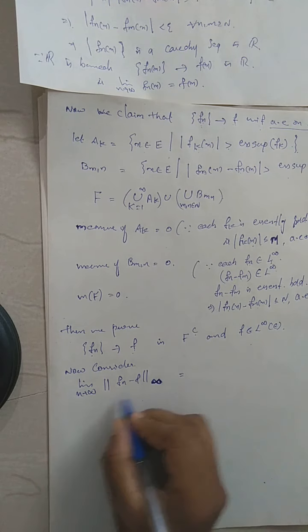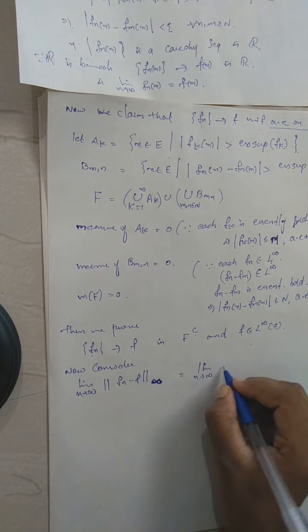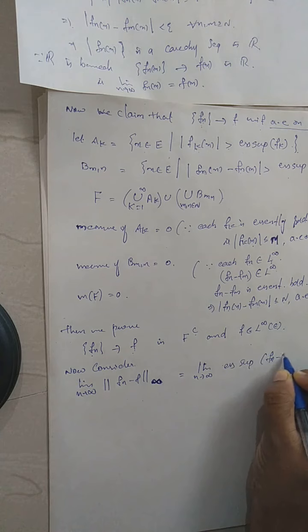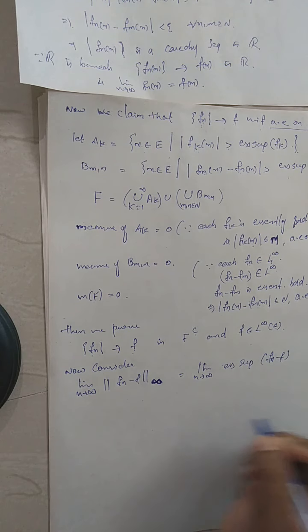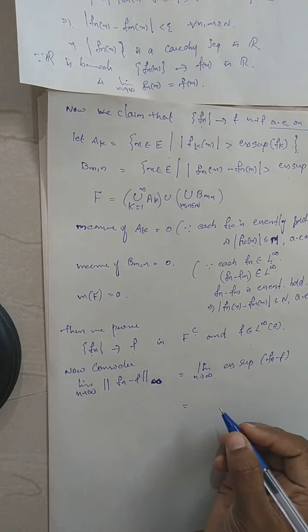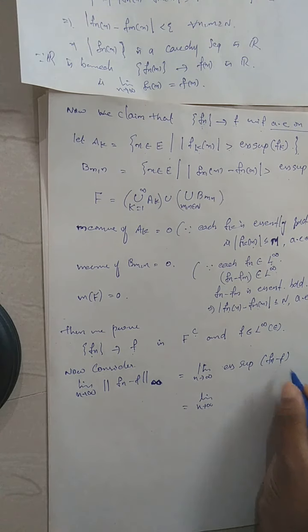So what will this be? The limit as n tends to infinity. By definition, it is the essential supremum of Fn minus F. What is the essential supremum of Fn minus F?